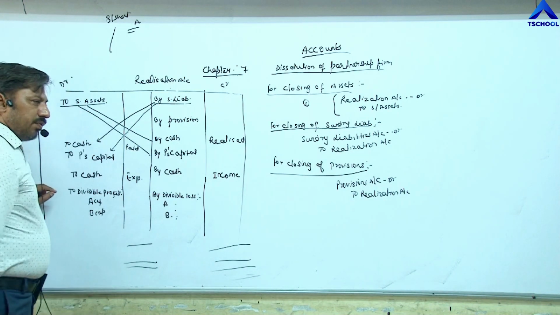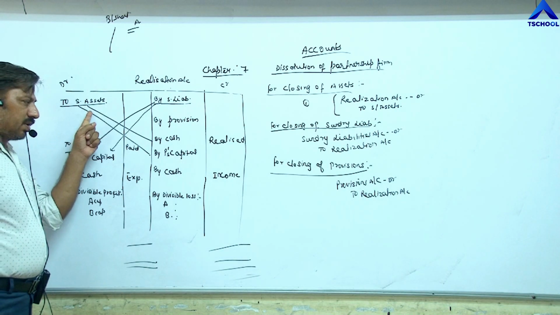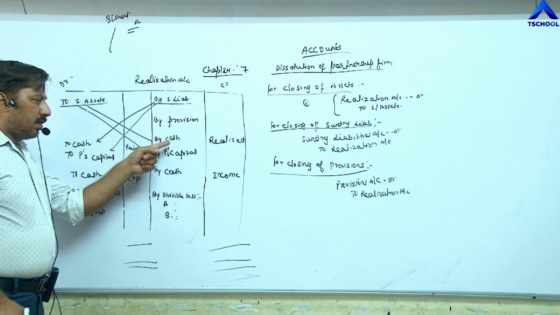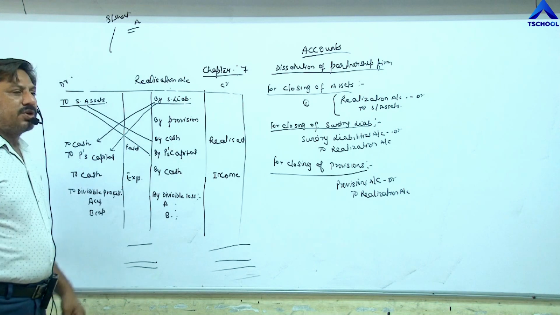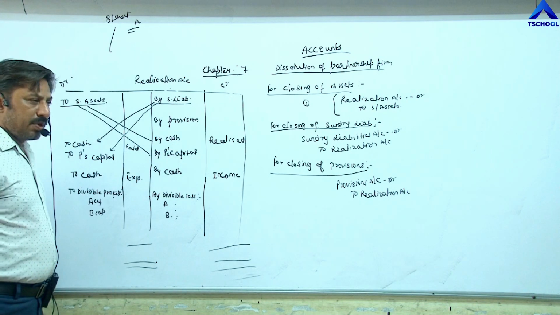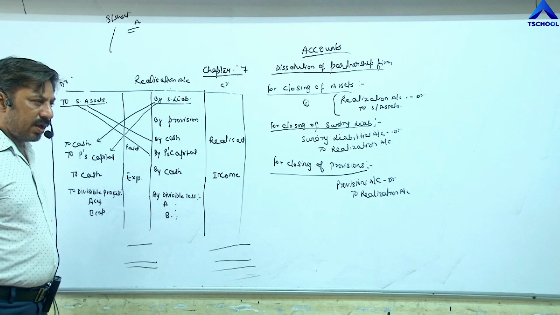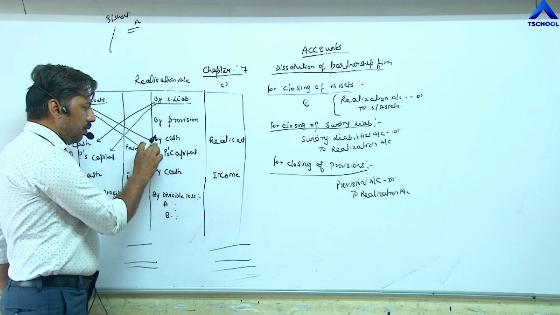Fourth, sale of assets. If information about the sale of an asset is given, and it is sold to a third party, then we have to write by cash. For example, machinery is realized. It means machinery is sold to a third party and the firm is receiving cash against that. So we have to pass the entry on the credit side of realization account by cash.